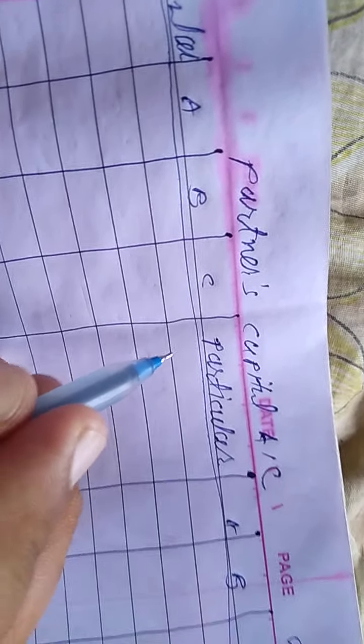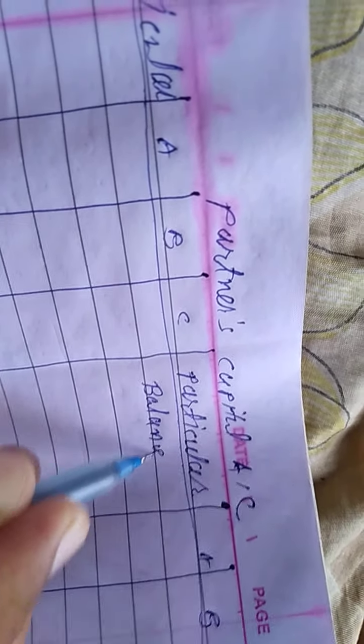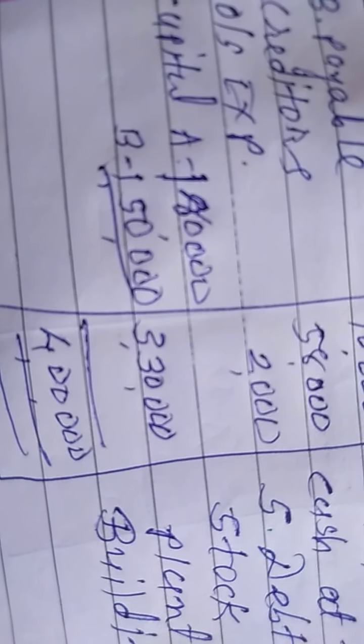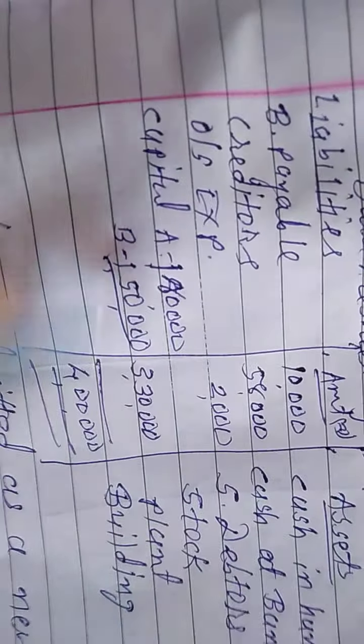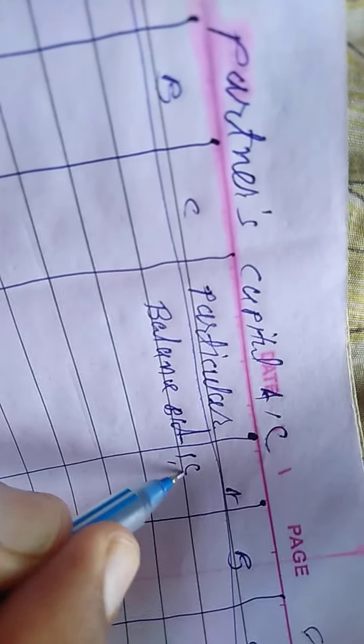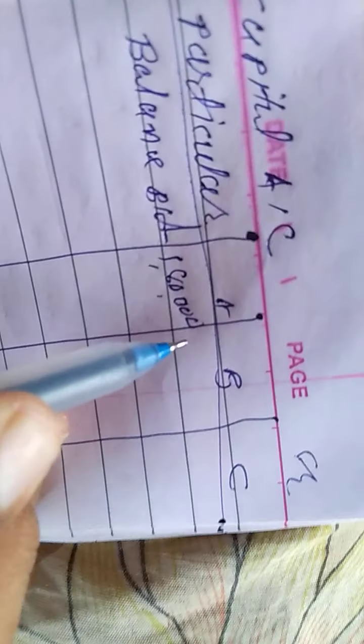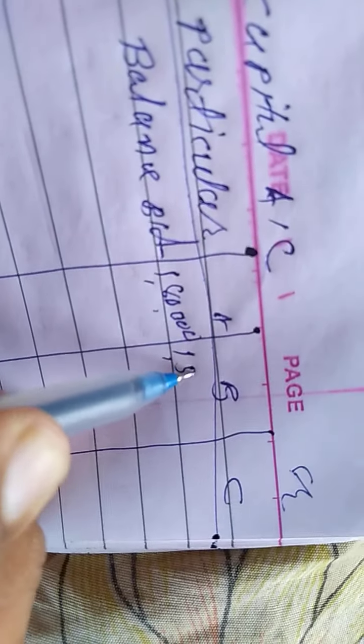So in the capital account, on the credit side, what we write here is balance b/d, opening balance. So balance b/d in A 1,80,000 and B 1,50,000. So first of all we write the opening balance. So in the column of A 1,80,000 and in the column of B 1,50,000.